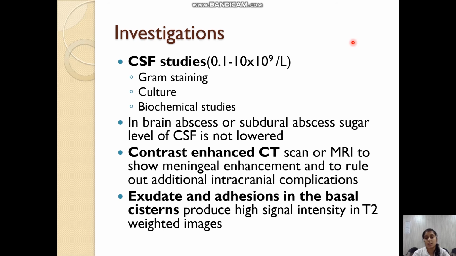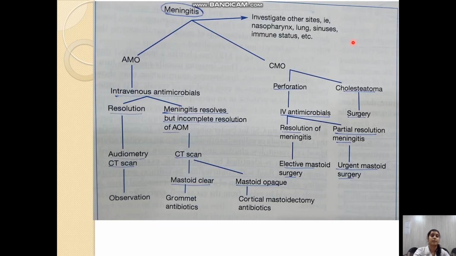Contrast enhanced CT scan or MRI is used to see the meningeal enhancement and to rule out other intracranial complications. The exudate and adhesions in the basal cisterns will also produce high signal intensity in MRI.